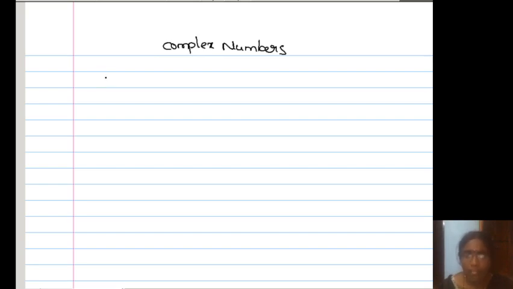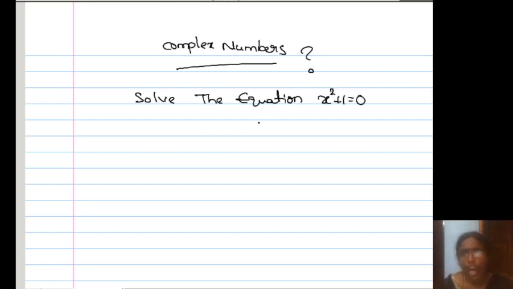What is the need of learning complex numbers? You may have this doubt. So why? Let us see. First my question is: solve the equation x square plus 1 is equal to 0. How to solve? Just write x square is equal to minus 1.